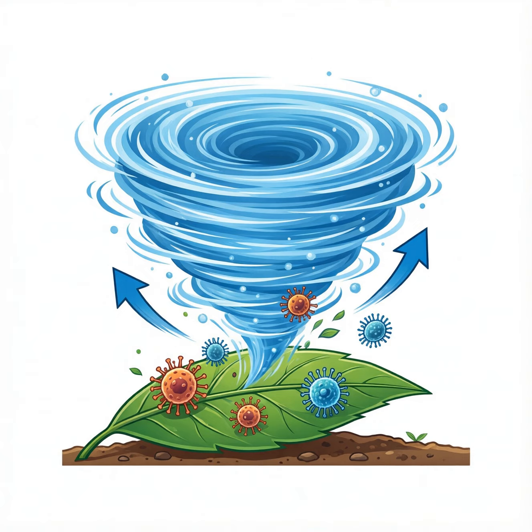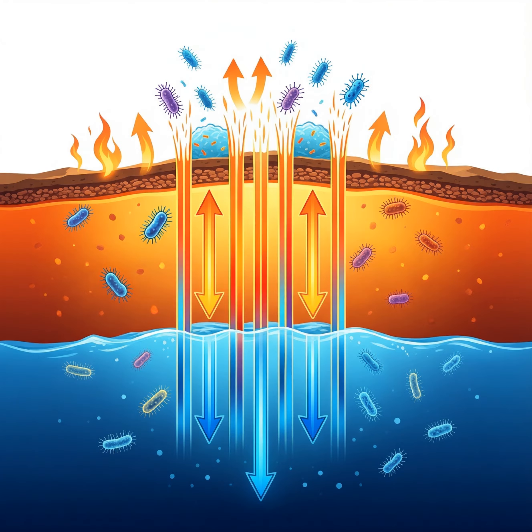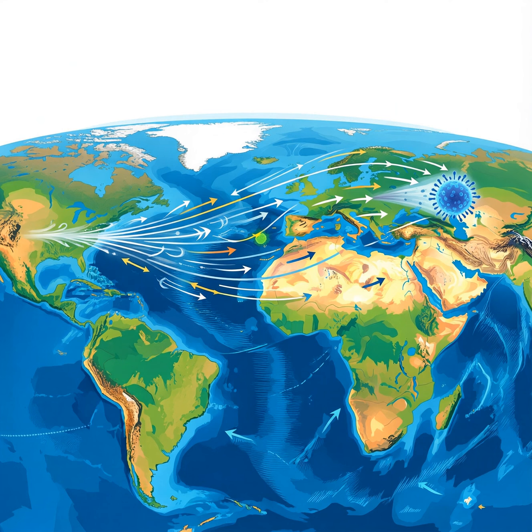Airborne microbes travel through the atmosphere, guided by physical forces. Turbulence creates chaotic eddies that lift and disperse particles. Convection rises warm air, carrying microbes upward into higher layers. Wind shear can redirect these rising plumes horizontally across landscapes. The boundary layer near the ground limits vertical movement until turbulence breaks it.